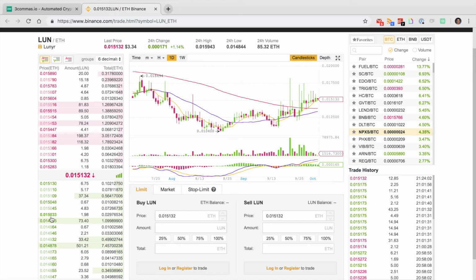So this is a great trick for hiding in front of some of these big walls that if I added size here, like this person is trying to get in front of this wall. They're very sneaky, but this person could easily move up their order and then that's it. You miss out on your chance. So the nice thing about these conditional orders is that you can get in front of people and they won't know it. So it's a nice little trick.